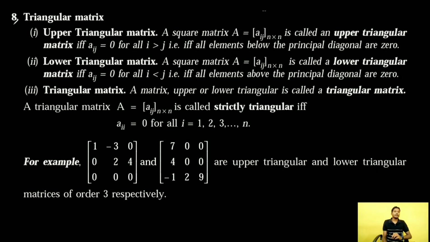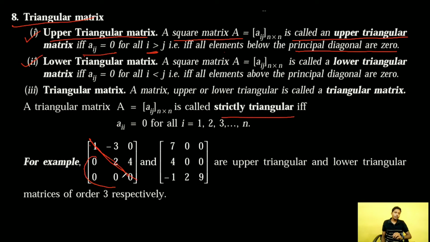Okay. Now triangular matrix. Triangular matrix is of three kinds: upper triangular, lower triangular, or strictly triangular. First, upper triangular. A square matrix A is called upper triangular if and only if all elements Aij are equal to 0 for i greater than j. That means all the elements below the principal diagonal are 0. For example, this is our principal diagonal, and all the elements below the principal diagonal are 0. And for all the elements Aij below the principal diagonal, i is obviously greater than j. Clear?